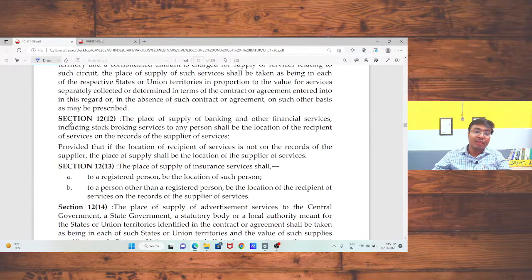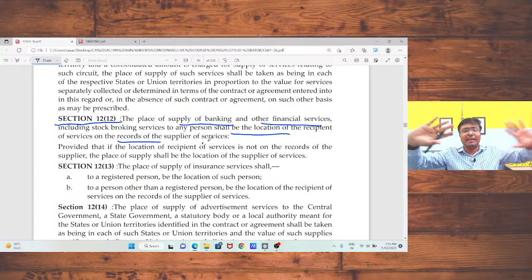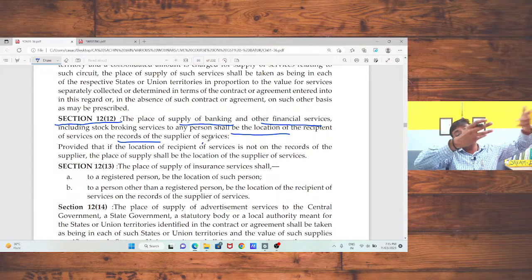Now, Section 12, subsection 12, that is in case of supply of banking and other financial services. A bank is going to provide its services or financial institutions are going to provide their services. In that case, the location of the recipient shall be treated as the place of supply, because in case of banking, the location will always be there with the banking company or financial institution.